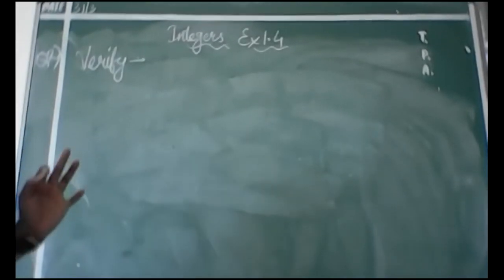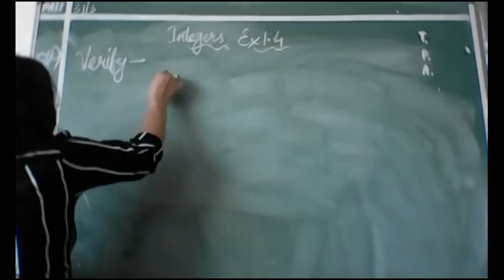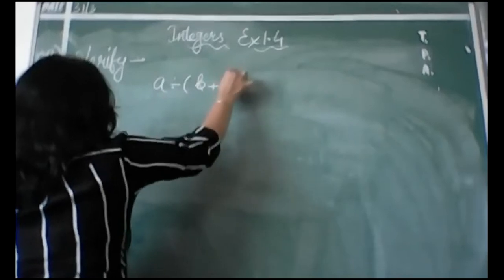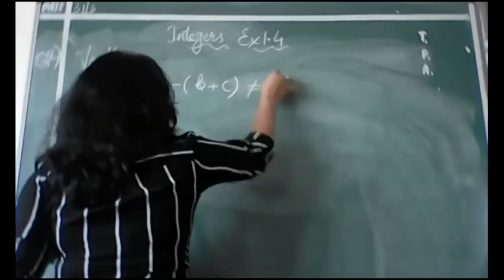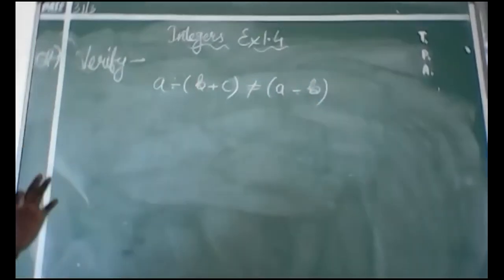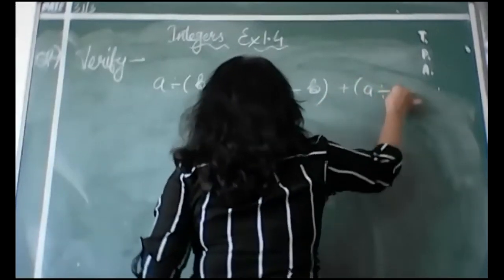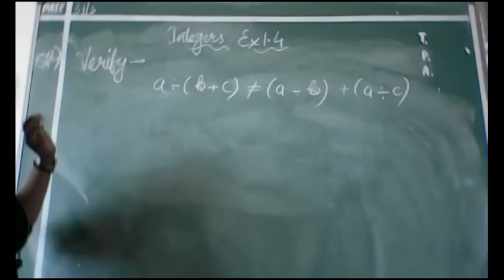Now we are discussing question number 2 of exercise 1.4, which is telling us that you have to verify A divided by (B plus C) is not equal to A divided by B, plus A divided by C. Now, as you all know, this is the distributive property only.